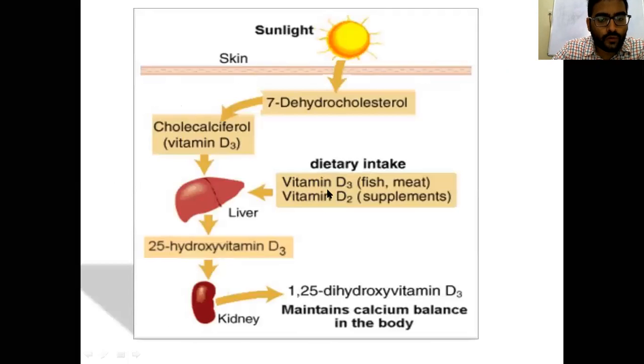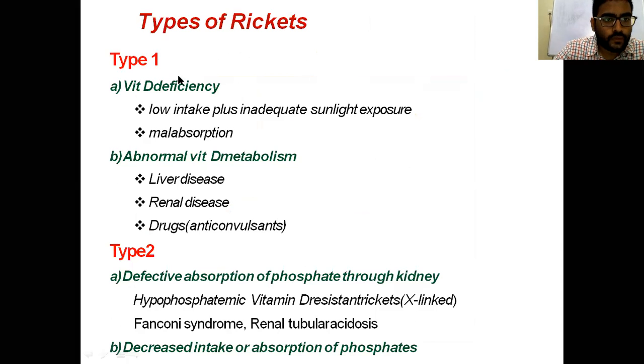This is how vitamin D formation takes place. You already know this from previous biochemistry lessons. Coming to types of rickets, type 1 and type 2. Type 1 is vitamin D deficiency. Here there is low intake plus inadequate sun exposure, which is commonly seen in people who work inside closed environments. The second one is malabsorption, abnormal vitamin D metabolism.